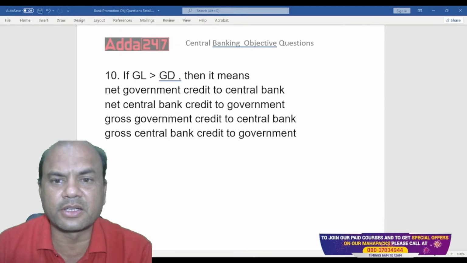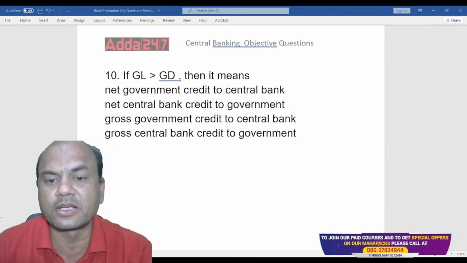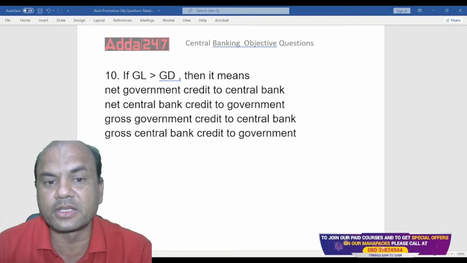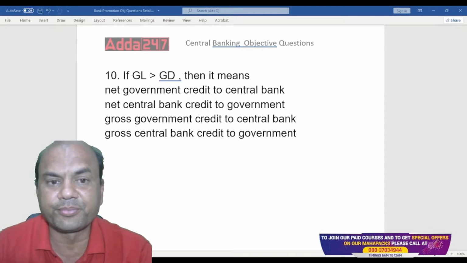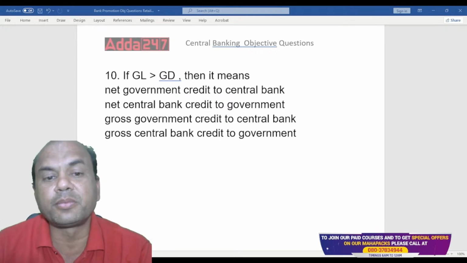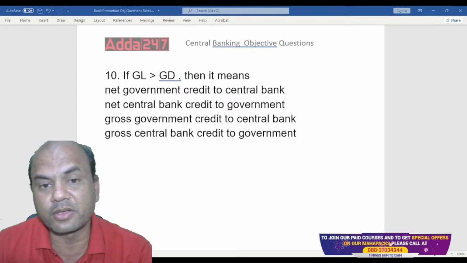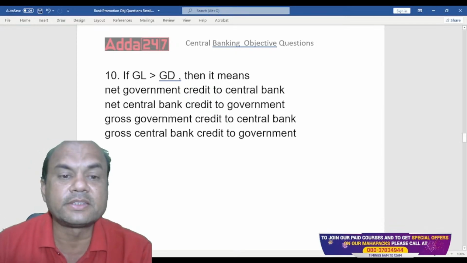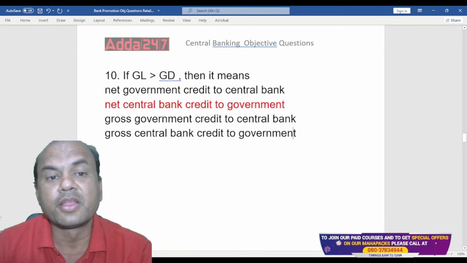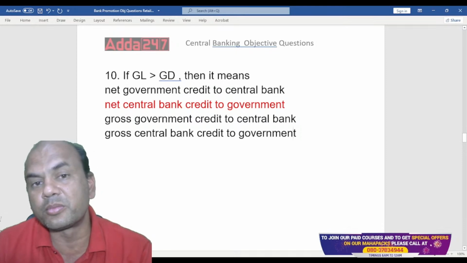I'll give you the answer directly, because this question has come in exam earlier also. If GL is greater than GD, then what does it mean? This was a typical question. It means net central bank credit to the government. By heart this. If GL is greater than GD, then it means net central bank credit to the government.